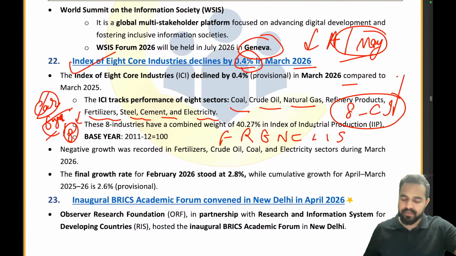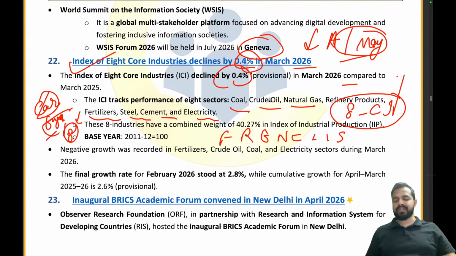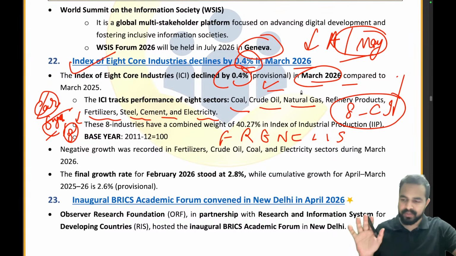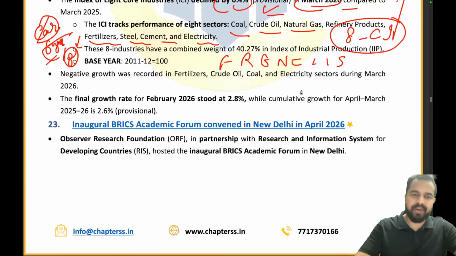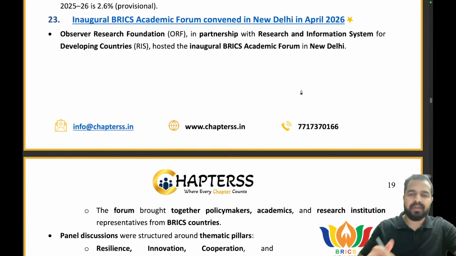And additionally, when it comes to this particular data, the index of the 8 core industries had declined by 0.4% in March 2026. Clear, my dear future RBI Grade B officers? Now let's move ahead to the next news article.